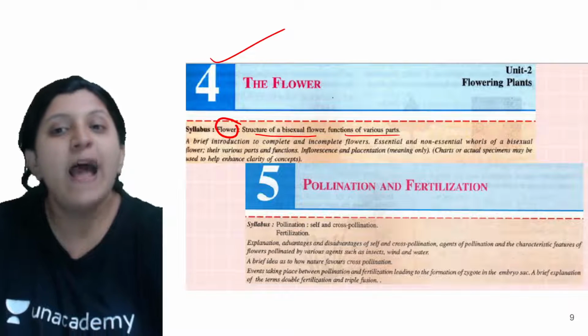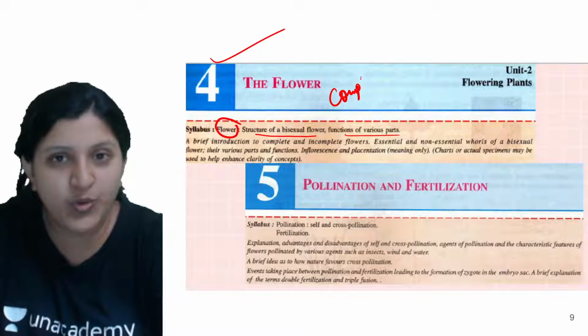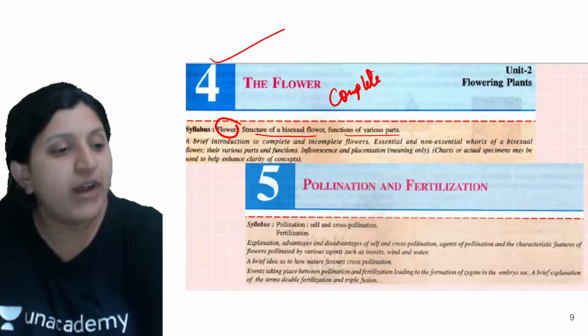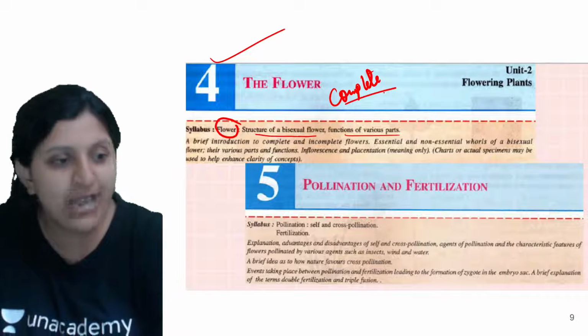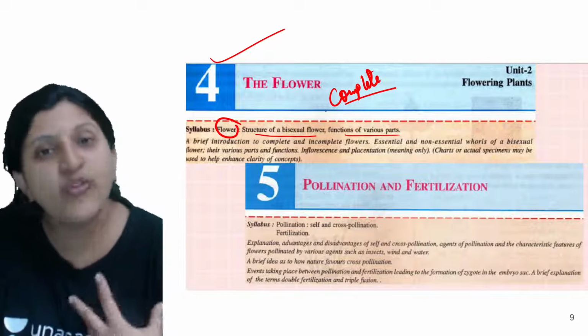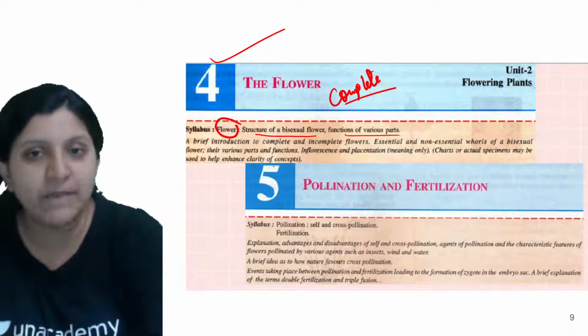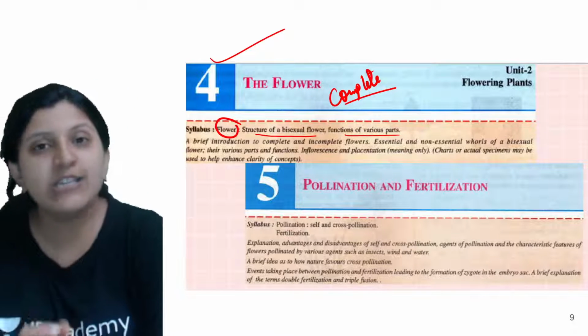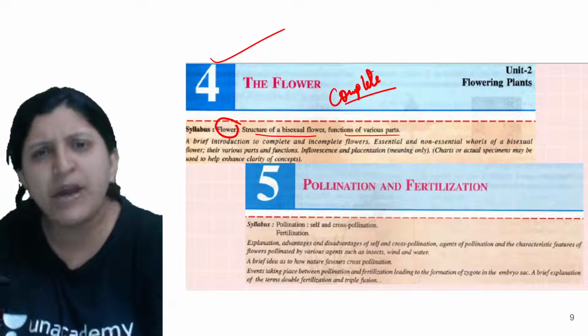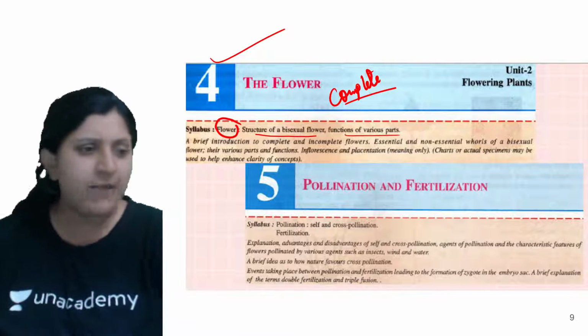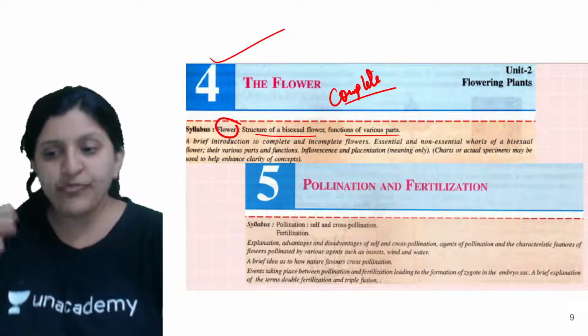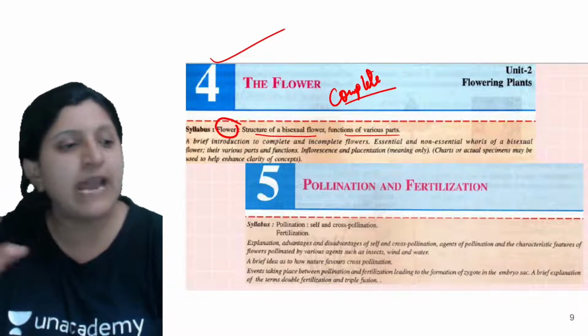That means a complete chapter you need to study, because the functions of the various parts are themselves given, and the description of floral parts is mentioned, so that is important. That means the whole chapter is important, but in certain cases some parts are written just for your understanding, so you can read that once and ignore the rest.